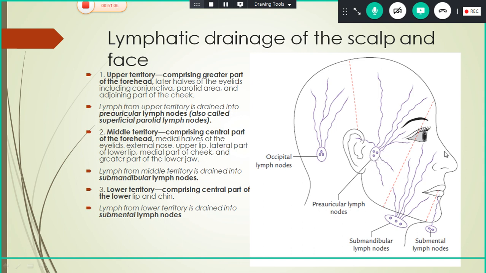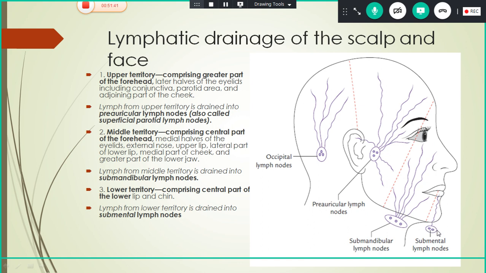Okay. And if you see the middle territory area, this is the middle territory area. So it comprises the central part of the forehead and medial half of the eyelid, external nose, upper lip, lateral part of the lower lip here, and medial part of the cheek and greater part of the lower jaw. So the lymphatics from this area drain into the submandibular lymph node. Okay. Next, if you see the lower territory, it mainly comprises the central part of the lower lip and the chin, which drains into the submental lymph node.